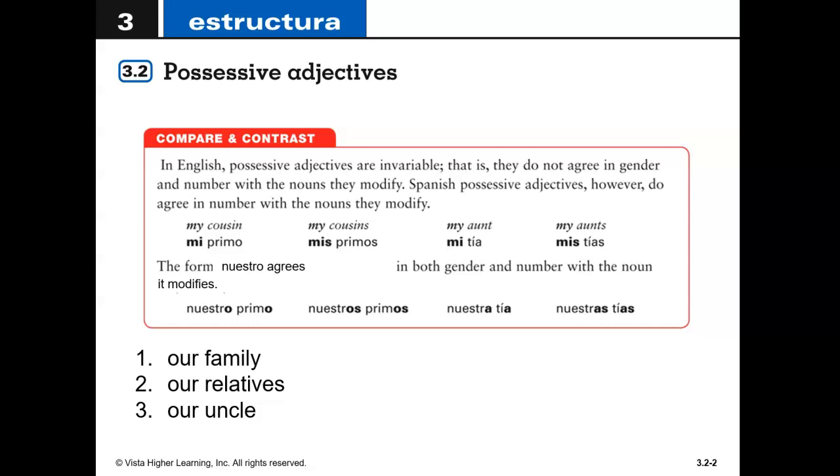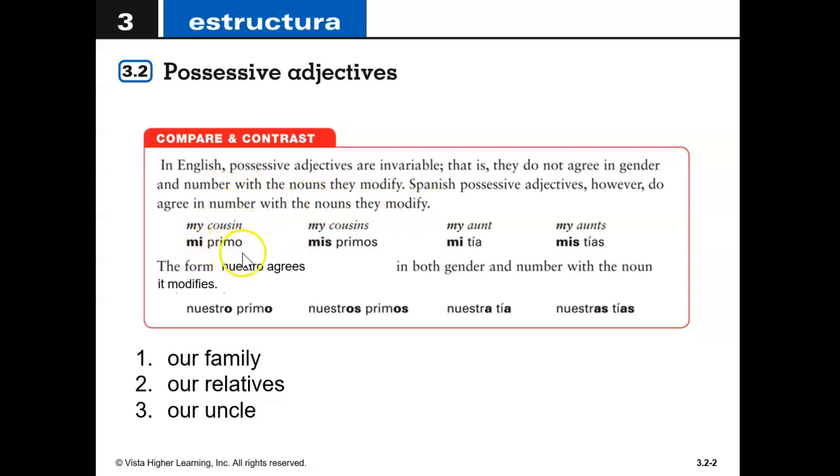Okay, so in English, possessive adjectives are invariable. That is, they do not agree in gender and number with the nouns they modify. So the word my in English works for anything. My cousin, singular. My cousins, plural. My aunt, feminine and singular. My aunts, plural. In English, we don't care. But Spanish possessive adjectives, however, do agree in number with the nouns that they modify. So in Spanish, it does matter.